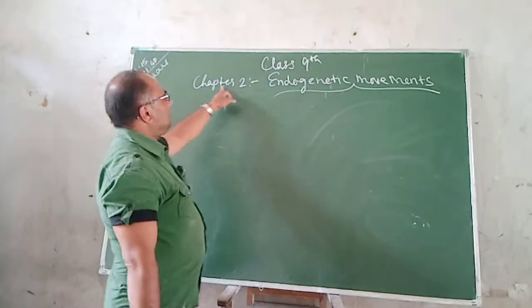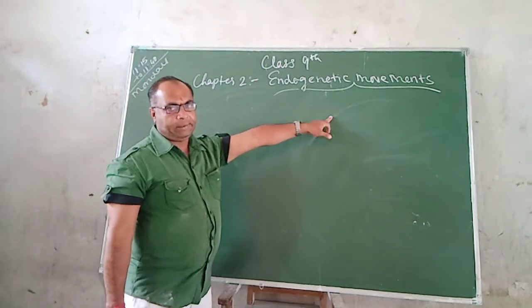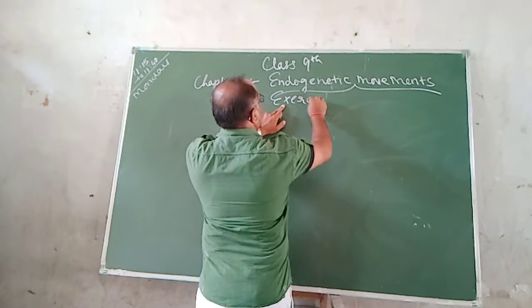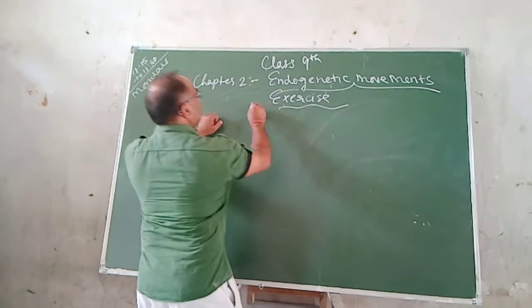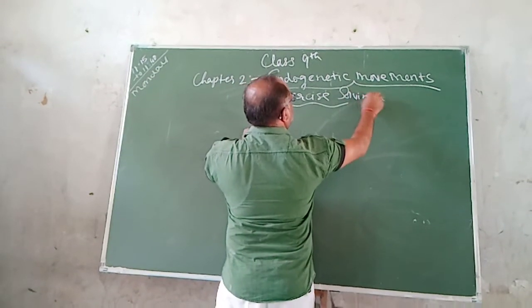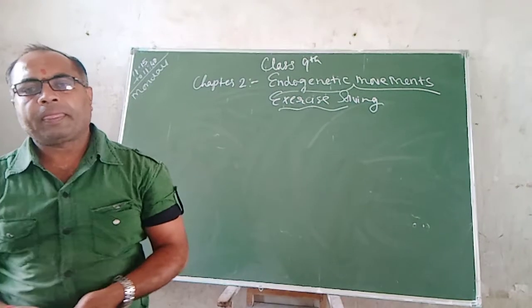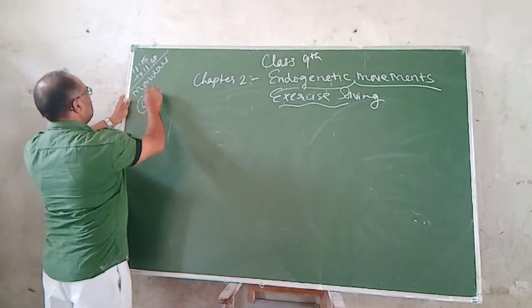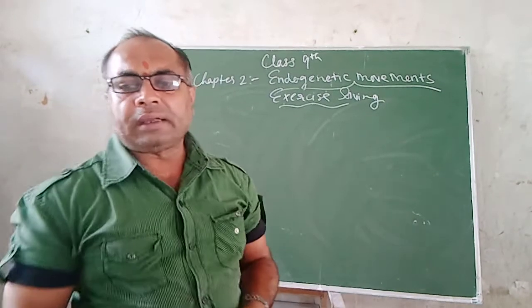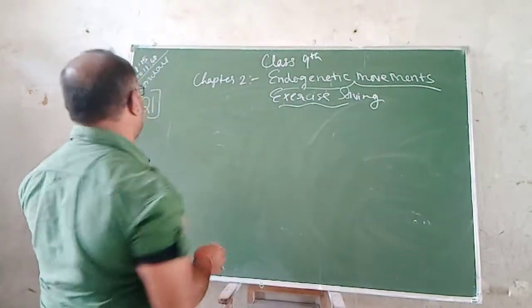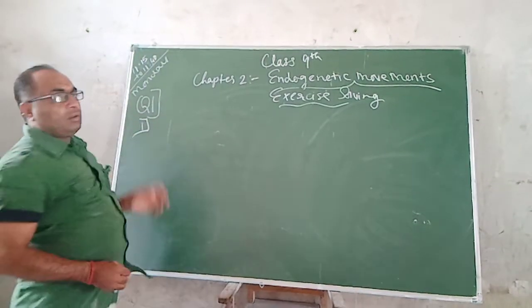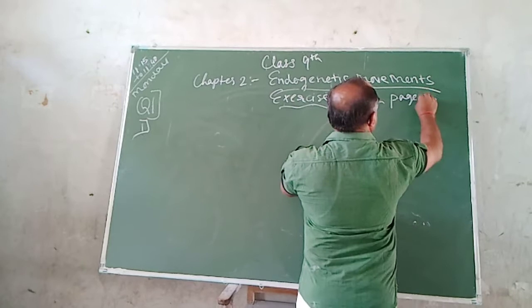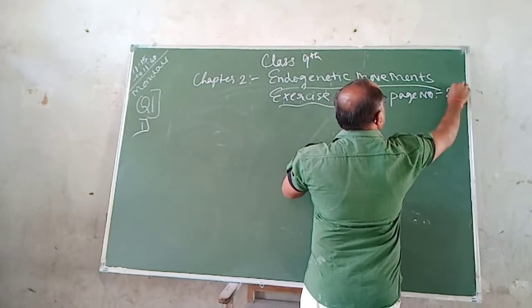So today let us start with chapter number 2, endogenetic movements. I am going to give you the exercise as the chapter is explained here. Now let us start with question number 1. Tick in front of the correct options. Now, first, open page number 20.